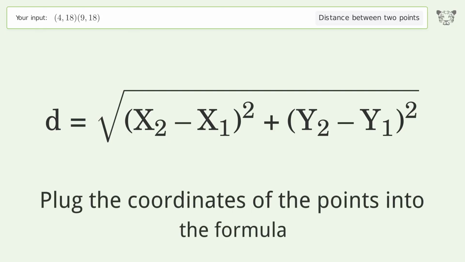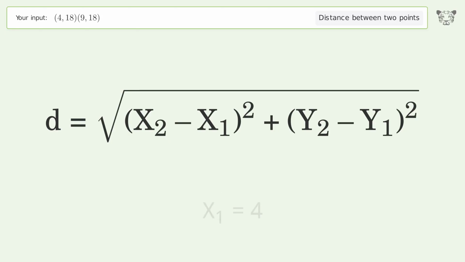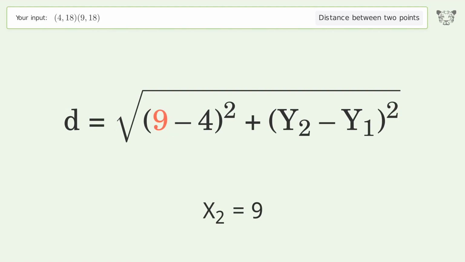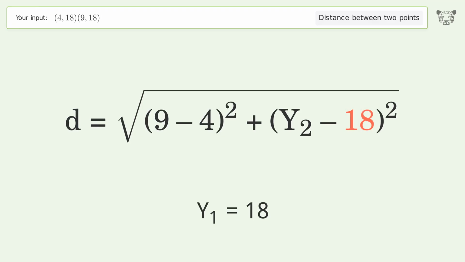Plug the coordinates of the points into the formula. x1 equals 4. x2 equals 9. y1 equals 18. y2 equals 18.